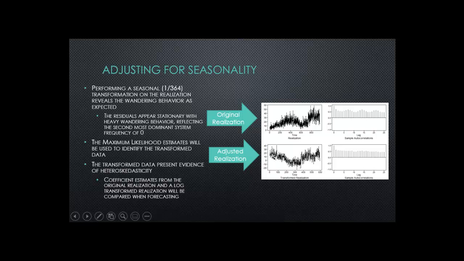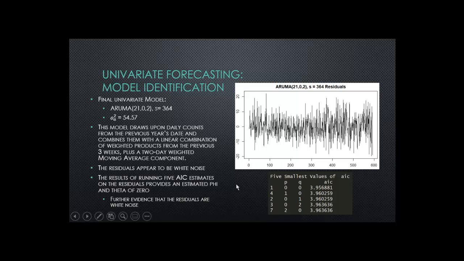Also, due to the fact that there's a large variance in the series, coefficient estimates that are derived from both the original realization and a log transformed realization will be compared for forecasting. After the comparison was made between the estimates of the log transformed data and the raw data, the log transformed estimates were more likely to produce a useful model. So from that data, an ARUMA 2102 model with a daily seasonal pattern was created, and it had a white noise variance of 54.57. The residuals of this estimate appear to be white noise.